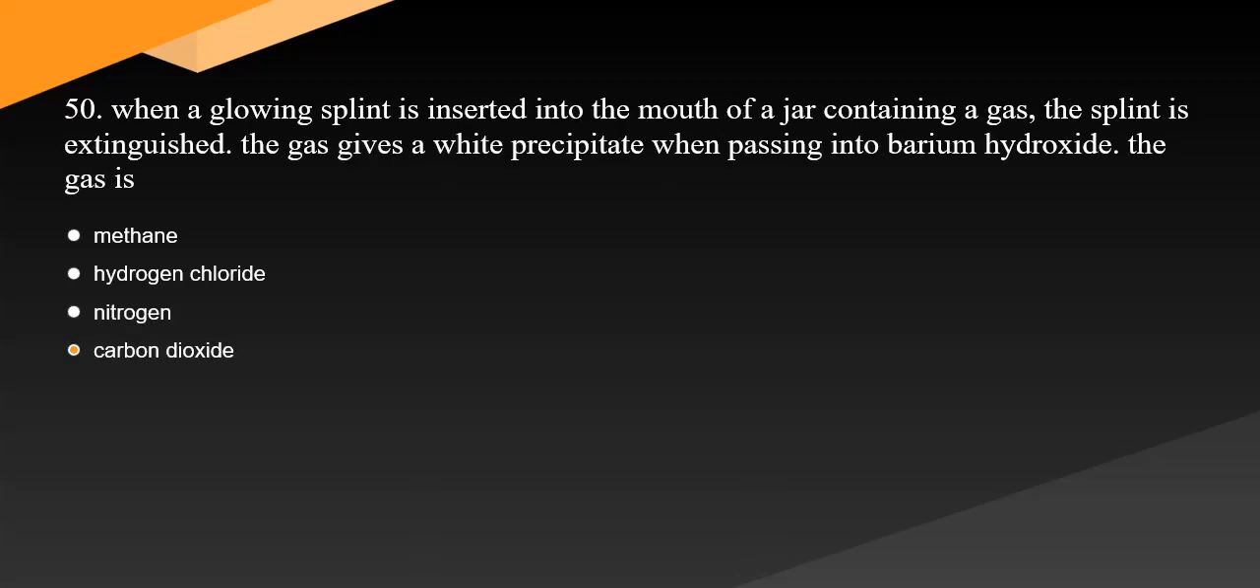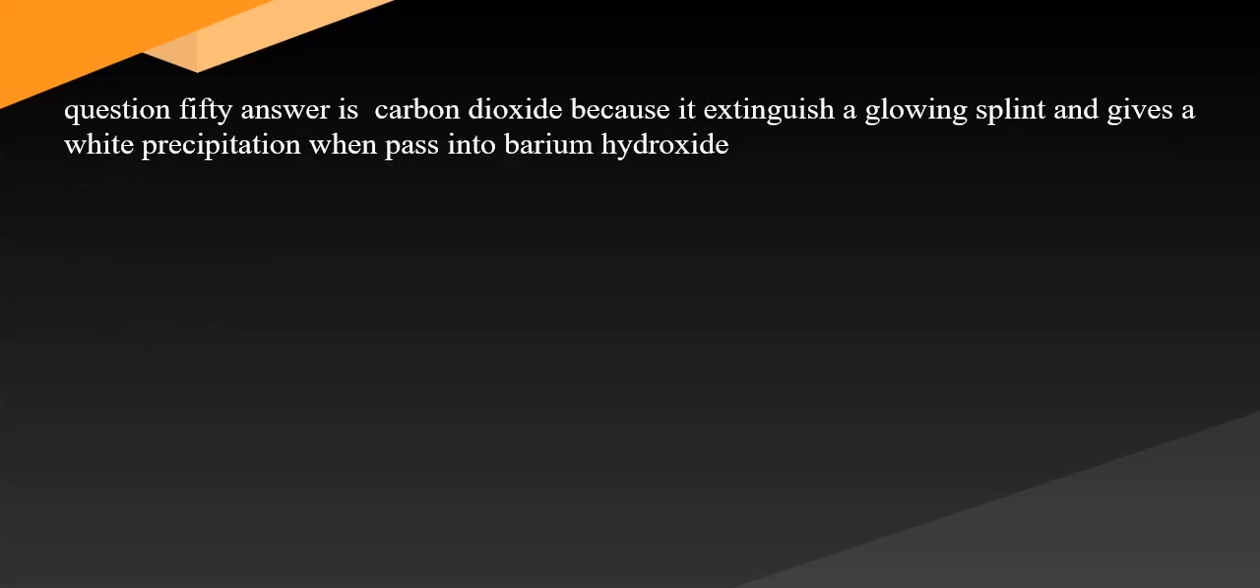50 When a glowing splint is inserted into the mouth of a jar containing a gas, the splint is extinguished. The gas gives a white precipitate when passed into barium hydroxide. The gas is. Question 50 Answer is carbon dioxide because it extinguishes a glowing splint and gives a white precipitate when passed into barium hydroxide.